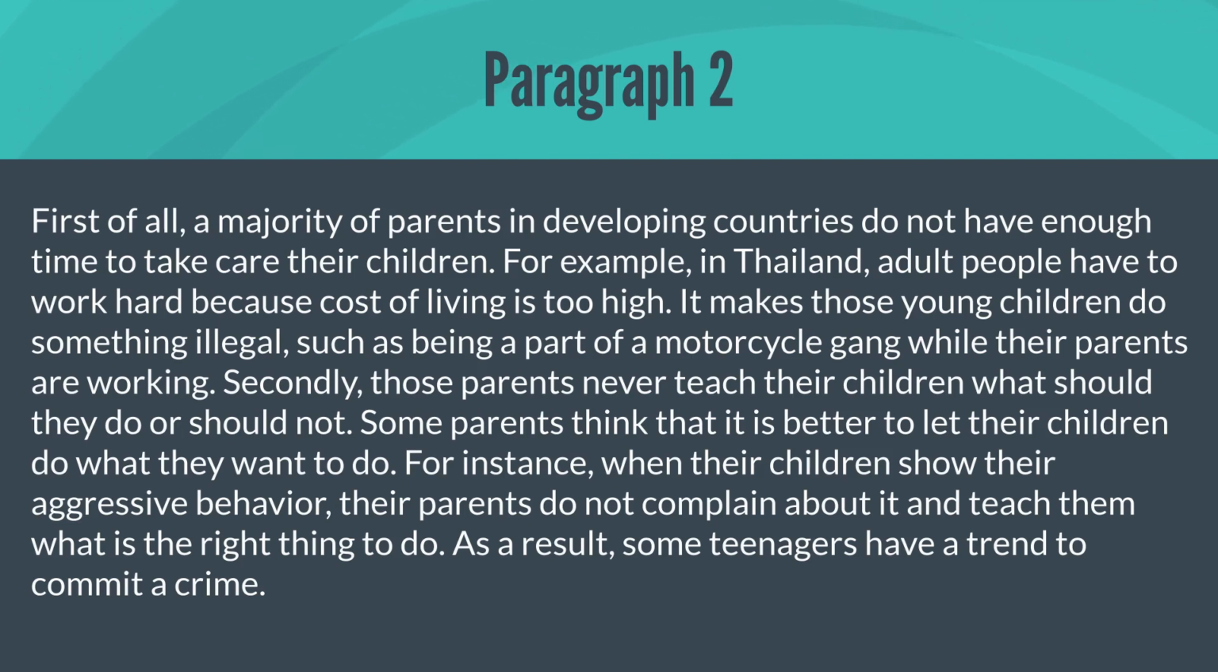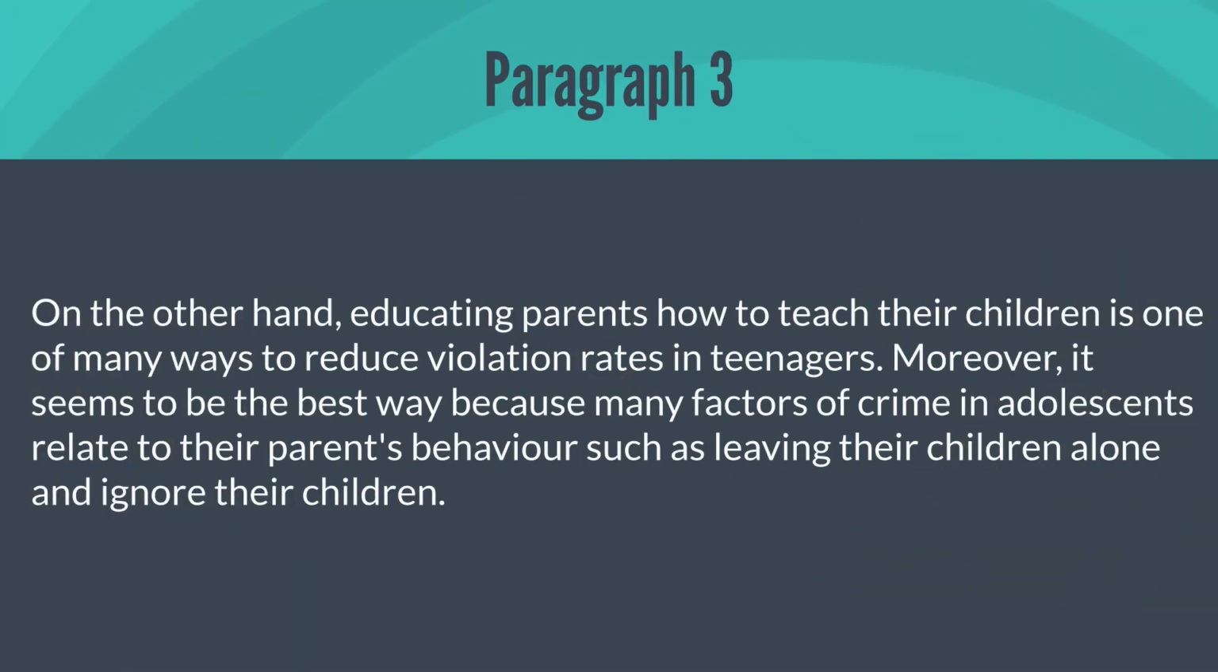children. In the next paragraph, on the other hand, educating parents how to teach their children is one of many ways to reduce violation rates in teenagers. Moreover, it seems to be the best way because many factors of crime in adolescents relate to their parents' behavior, such as leaving their children alone and ignoring their children. Okay, so this paragraph is also justifying that educating parents is also important to reduce crime.